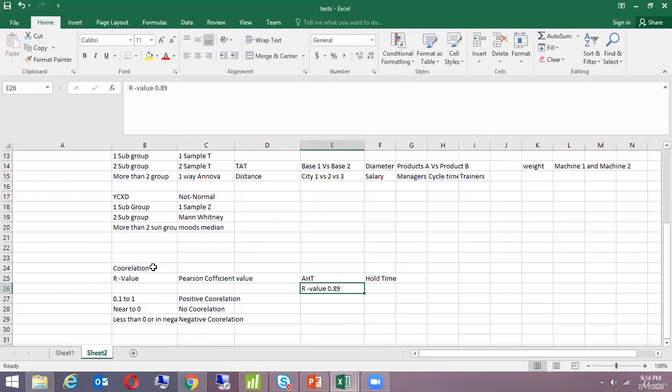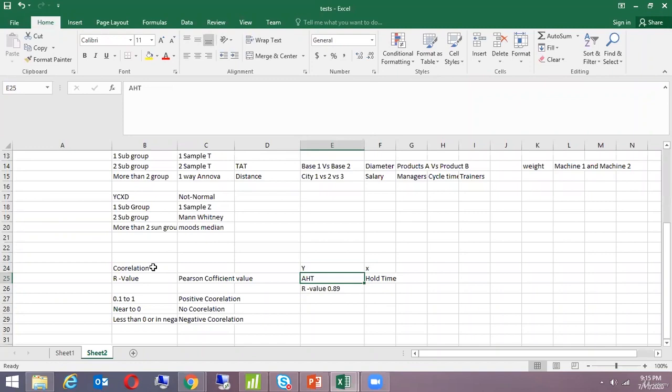Because it's a positive correlation, between hold time and AHT, which is X and which is Y? I'm doing a project on improving AHT. Okay, fine. So if your hold time increases, your average handling time will also increase.